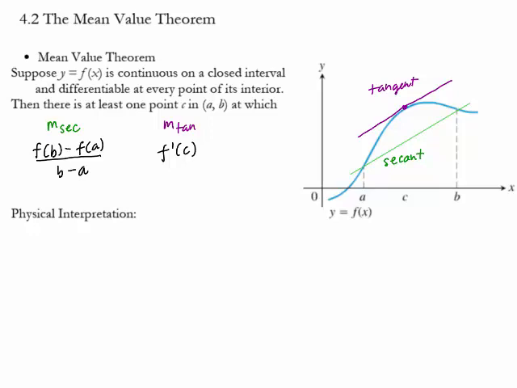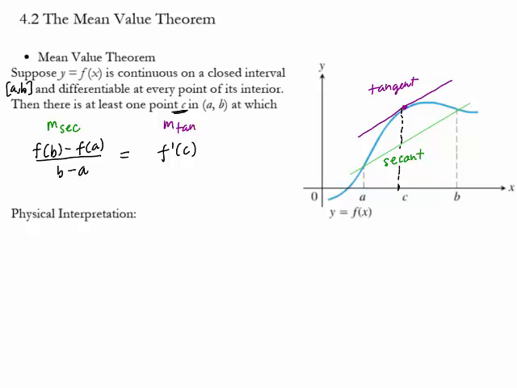The mean value theorem says that if we have a continuous function on a closed interval a to b, and the function is differentiable, then there must be some point c for which the secant slope equals the tangent slope, or the average rate of change is equal to the instantaneous rate of change over the interval.